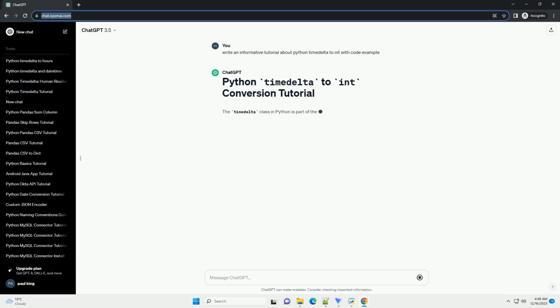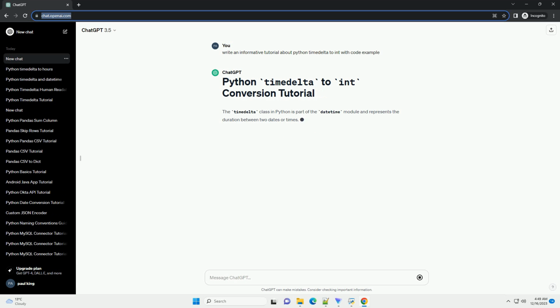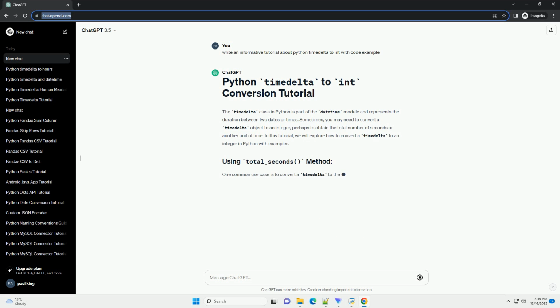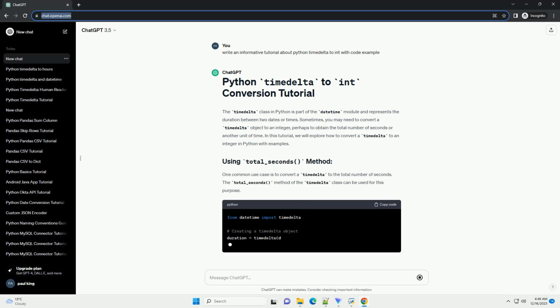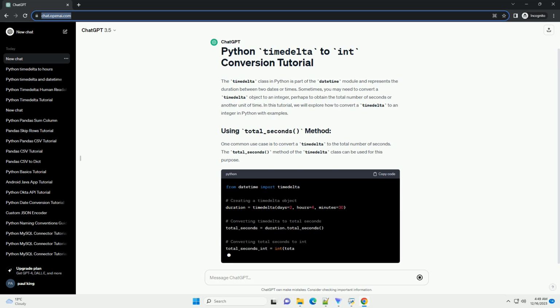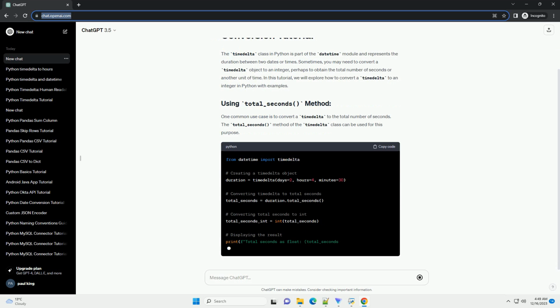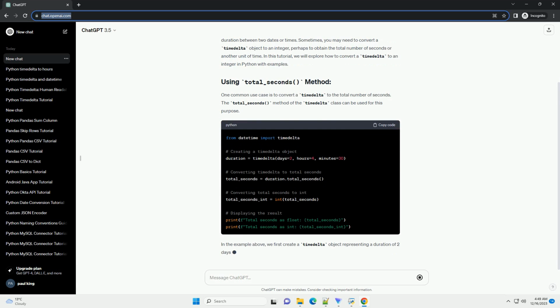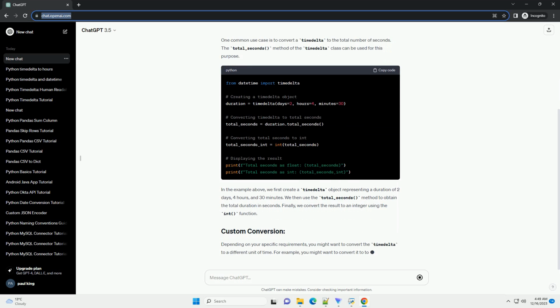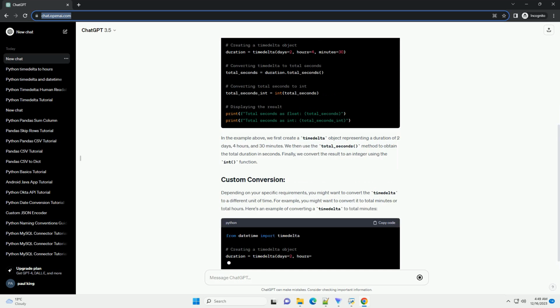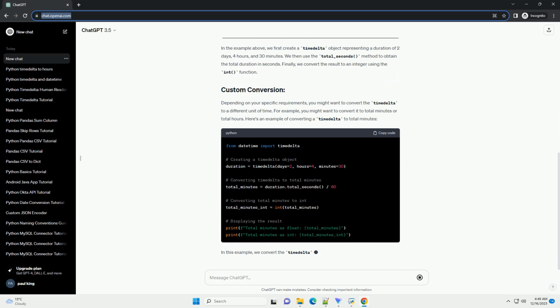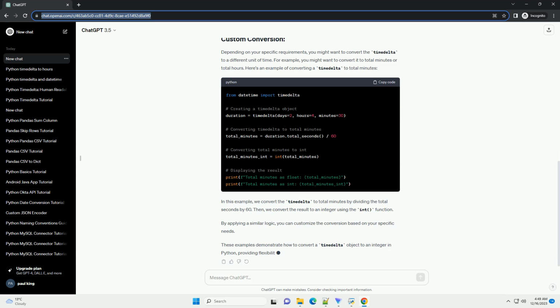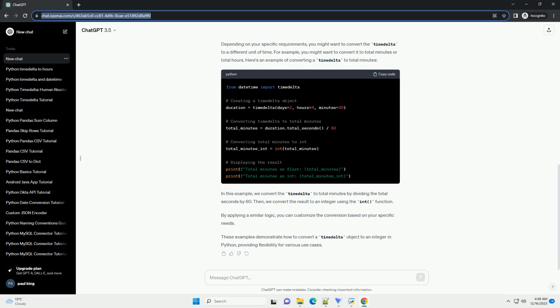Title: Python timedelta to int, a comprehensive tutorial with code examples. Introduction. Python's timedelta is a powerful class in the datetime module that represents the difference between two dates or times. In some scenarios, you might need to convert a timedelta object to an integer for further calculations or comparisons. This tutorial will guide you through the process of converting a timedelta to an integer in Python, along with practical examples.